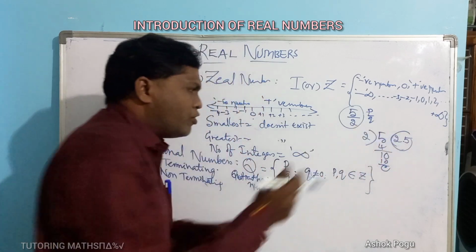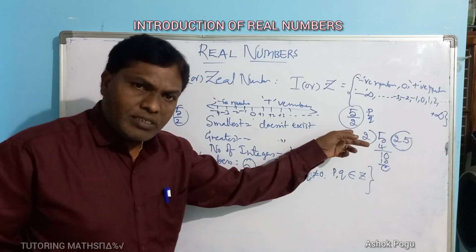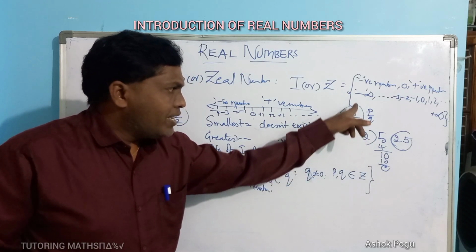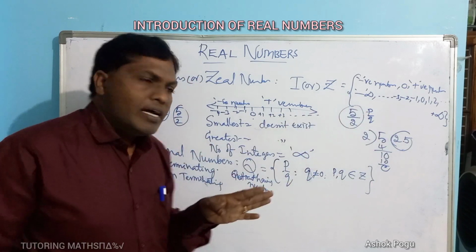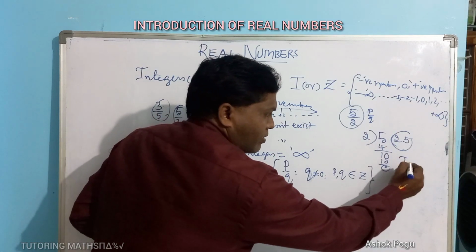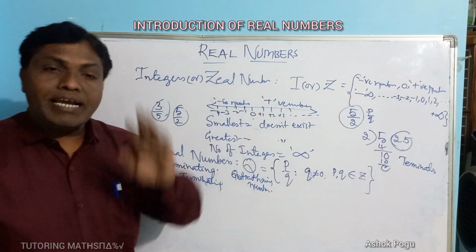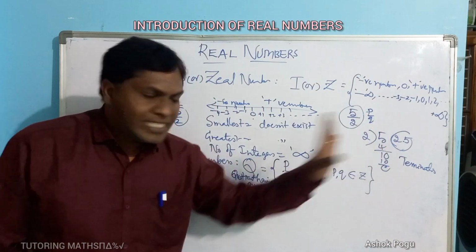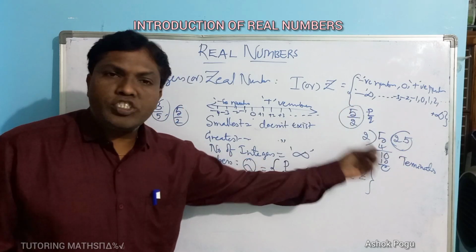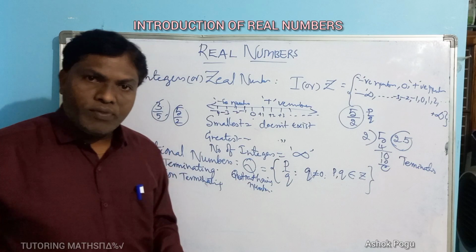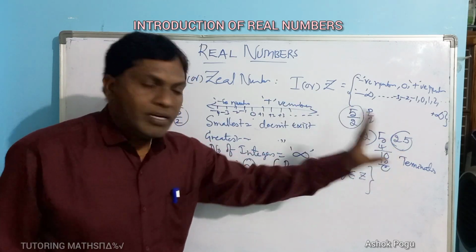When you get remainder 0 on dividing by the divisor, that decimal is called terminating. Now it is a terminating decimal, because we got remainder 0. The division process has stopped, with no continuation. So this type of numbers are called terminating.